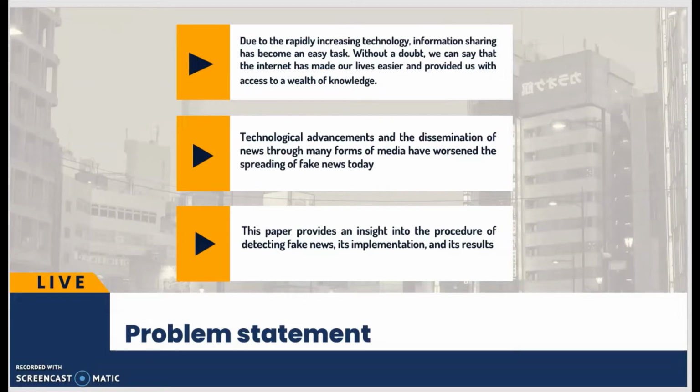Moving forward with the problem statement of the project, consumption of online news is a double-edged sword. On the one hand, its low cost, easy access, and rapid dissemination of information lead people to seek out and consume news from online media.